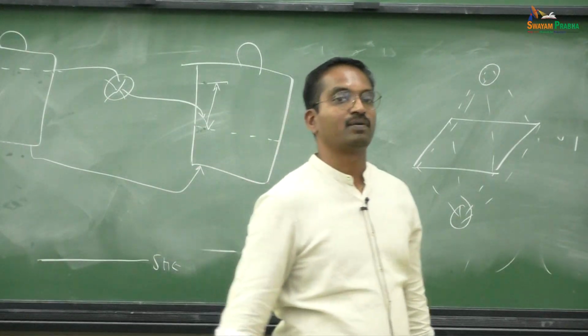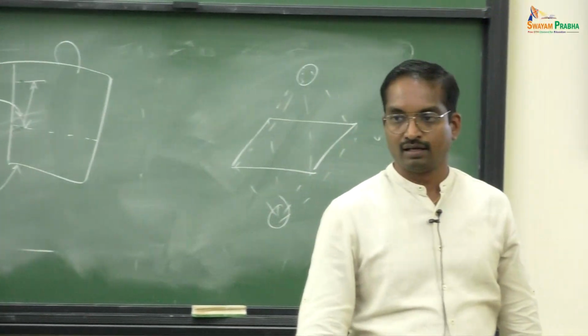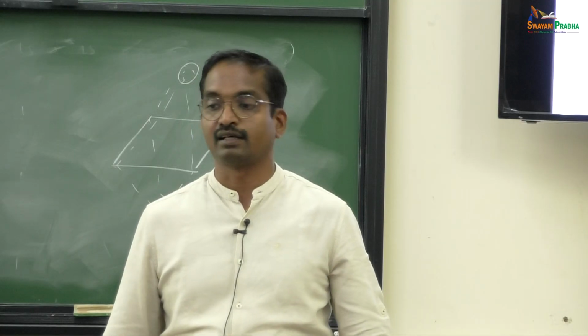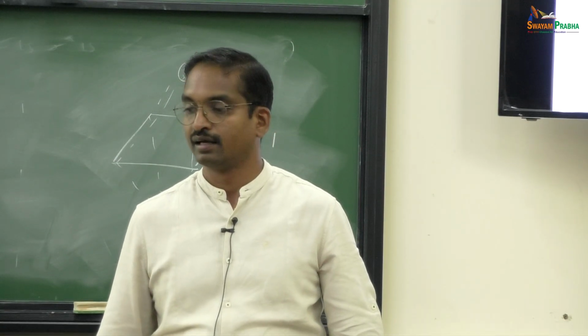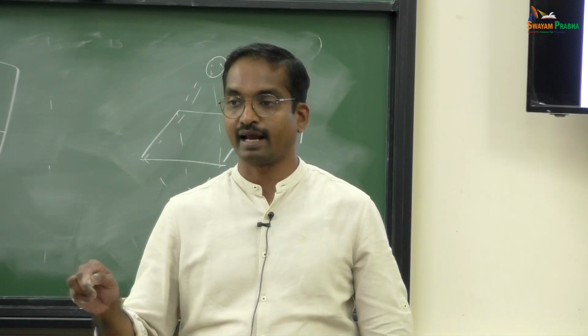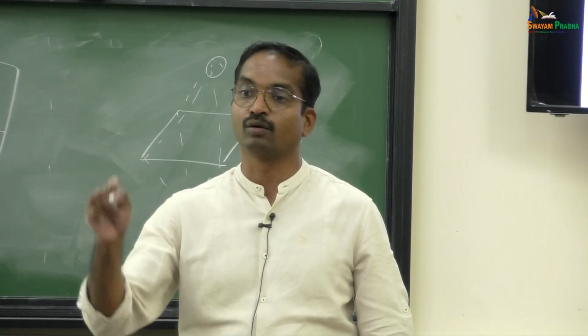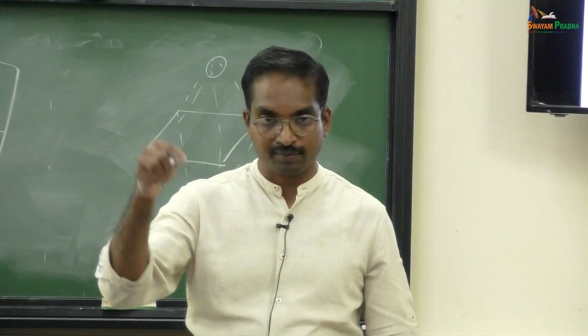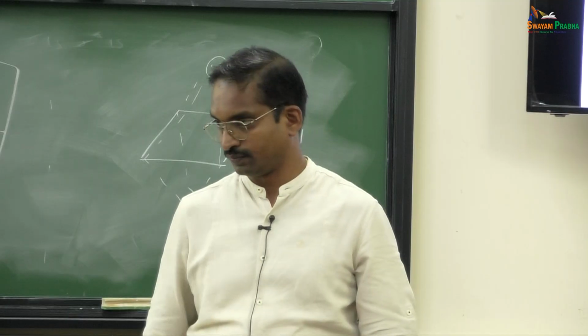It will form a shape of octahedron. Octahedron, how many triangular faces are there? Octa means 8. There are 8 triangular faces that make a closed shape. That is called octahedron. And the center of the octahedron is empty right now.